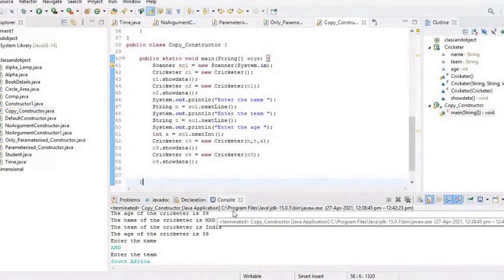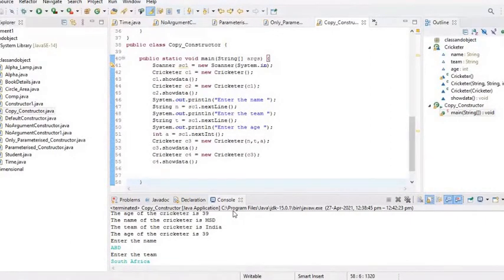Sanskar over. Sanskar. Yes, sir. Writing last line. Once again.